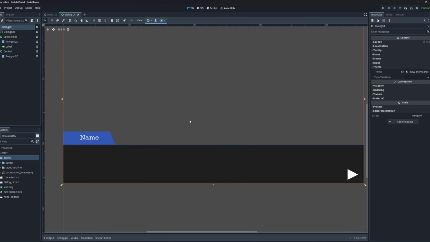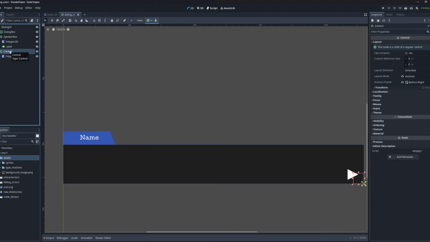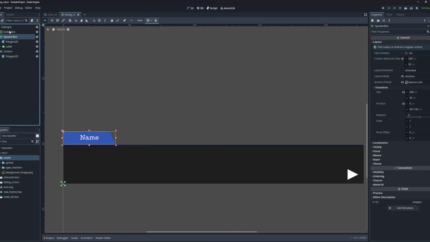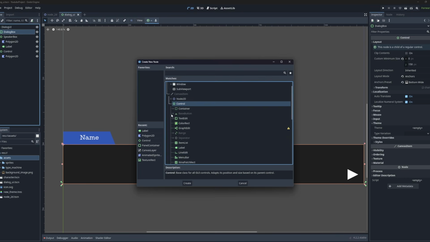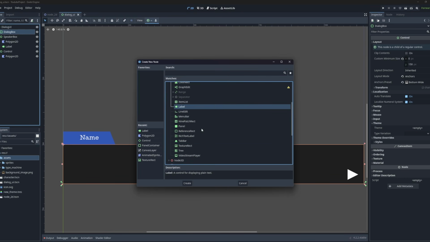Now, the only thing remaining is the line of dialog itself. And for this, we're actually going to use a different node. So let's click on the dialog box, Control A, and on the drop down here, we have label, but we also have something called a rich text label. And this is what we're going to use for several reasons. I'm going to add it.